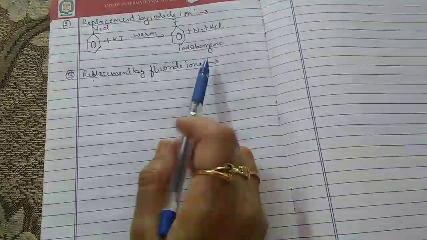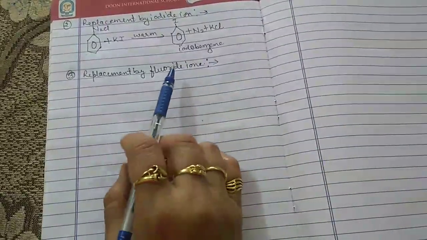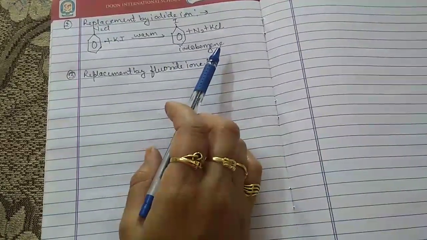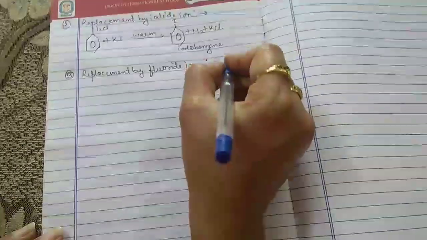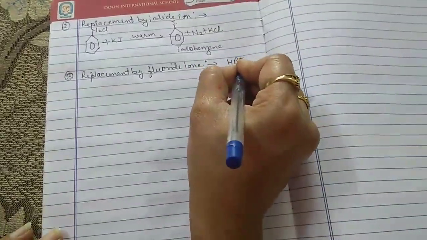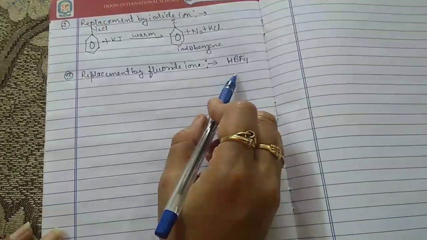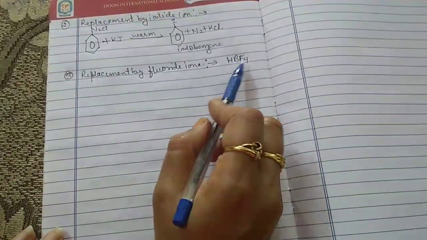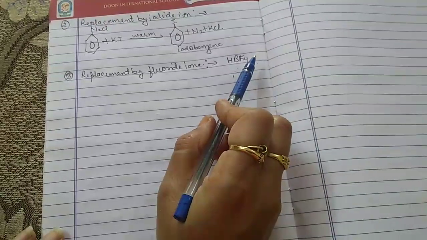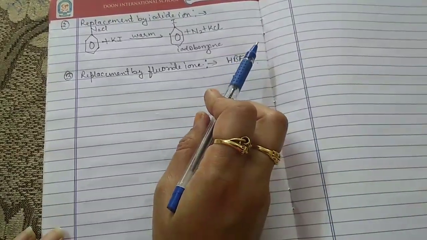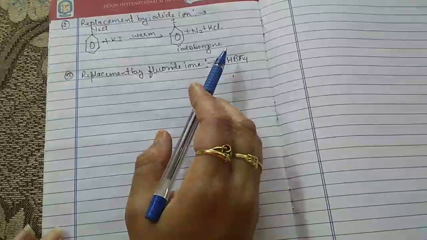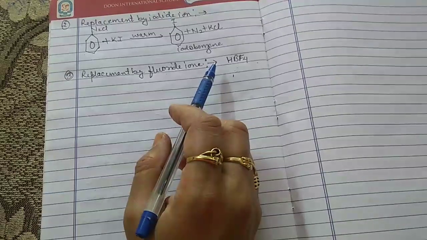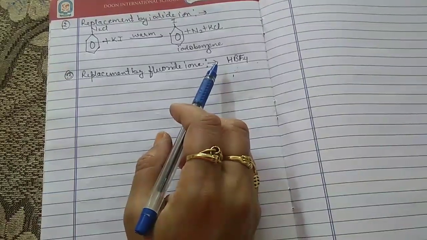So when arene diazonium chloride is treated with fluoroboric acid, the formula for the fluoroboric acid is HBF4, arene diazonium fluoroborate is precipitated, which on heating decomposes to yield aryl fluoride.